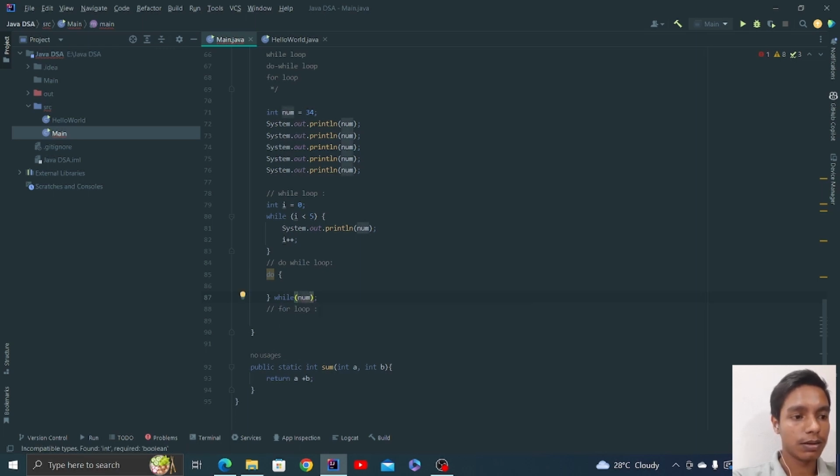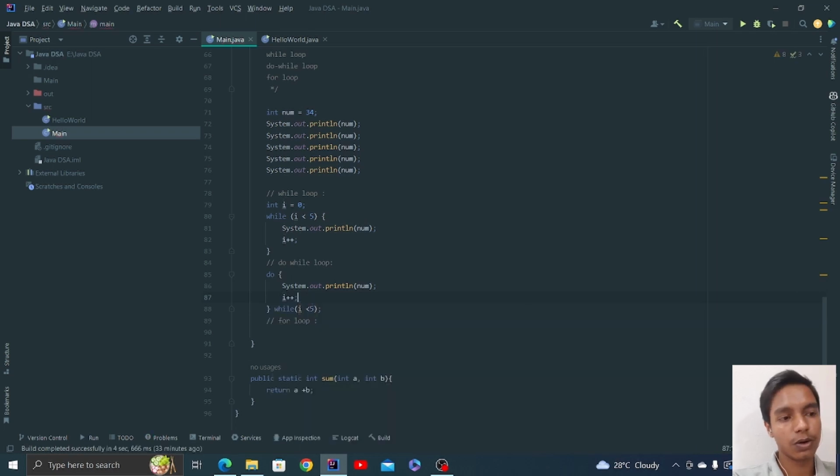Suppose i is less than 5, and here you want to print num, and then here you want to increase the variable. You use the increment operator and increase the value of that variable by 1. It will check the condition over here.